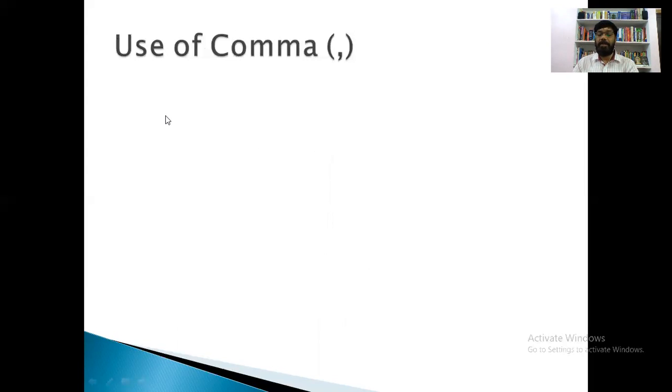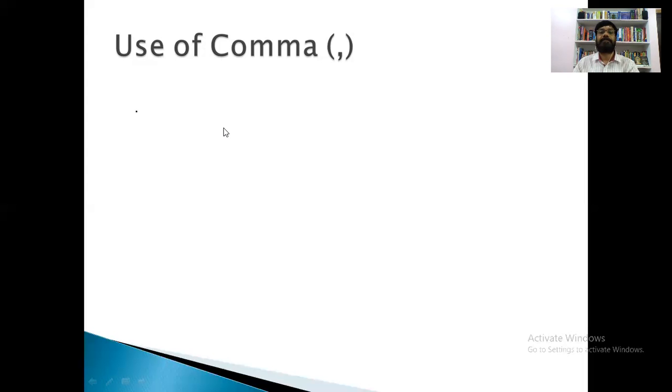Comma is one of the important punctuation marks, which is frequently used in our composition or in our text. Let us talk about the use of comma today.